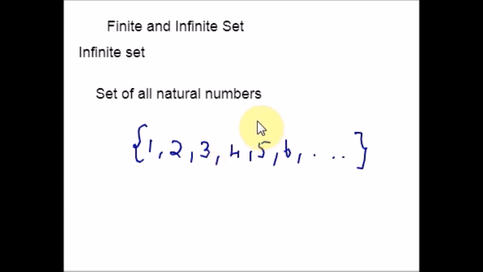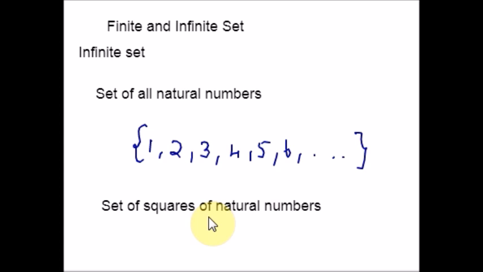So when we represent an infinite set in the roster form, it is not possible to write all the elements within the braces because the number of elements of such a set is not finite. So we write a few elements which clearly indicates the structure of the set, followed by 3 dots. Okay, let me show you one more example. Here is another example, set of squares of natural numbers as an infinite set. So what are the set of squares of natural numbers? 2 square, 3 square. So these are the squares, 4, 9, 16, 25. These can be written as perfect squares.